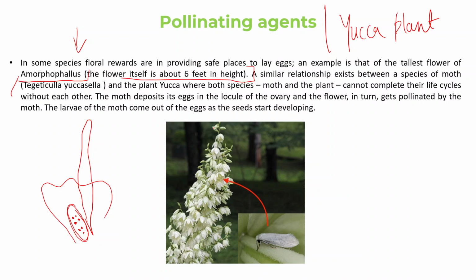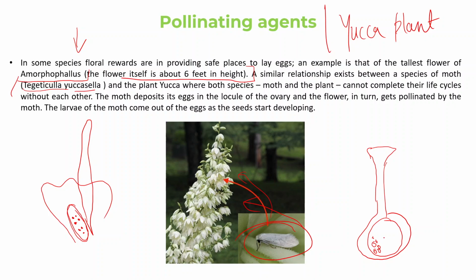Similar cases occur with the yucca plant also. This moth has the name Tegeticula yuccasella. This moth deals with the yucca plant, and it wants a safe place inside the ovary of this flower. It lays its egg inside this cavity, the ovarian cavity. And in return, it helps with the pollination process of this yucca plant.